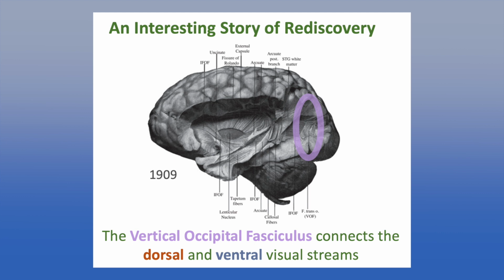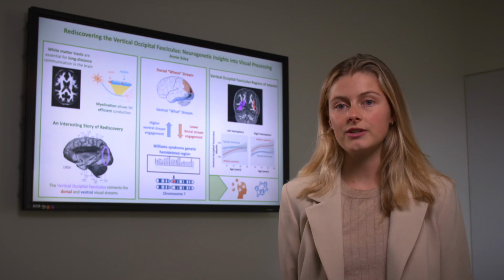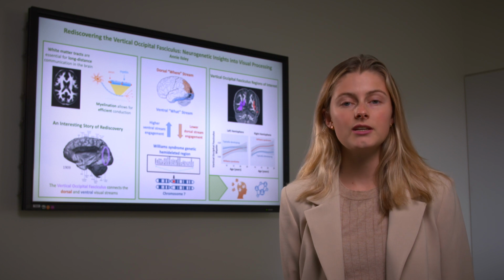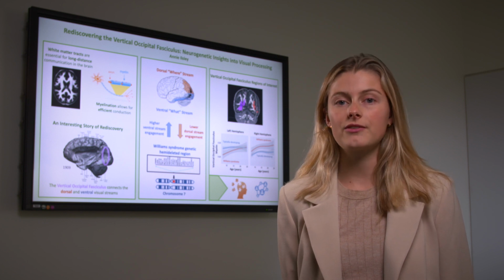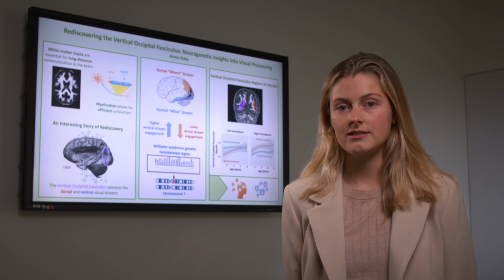The history of this tract is especially fascinating, as it was discovered in 1881 by the famous neuroanatomist Carl Wernicke, and appears in this image from 1909. It then disappeared from the literature for over 100 years because his more influential mentor did not believe that a vertical tract, running from top to bottom rather than front to back in the brain, could exist.